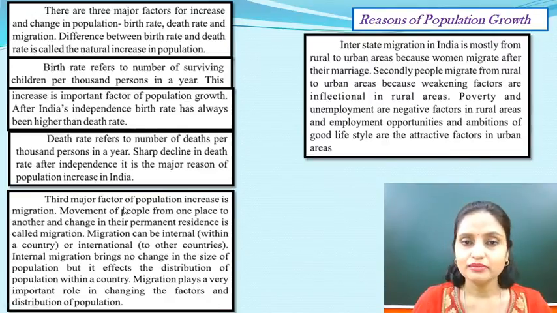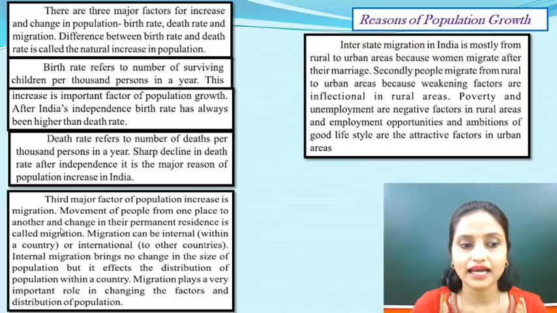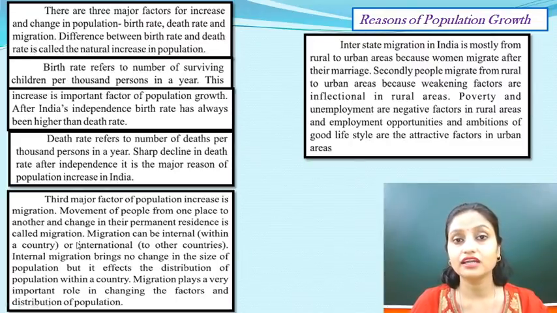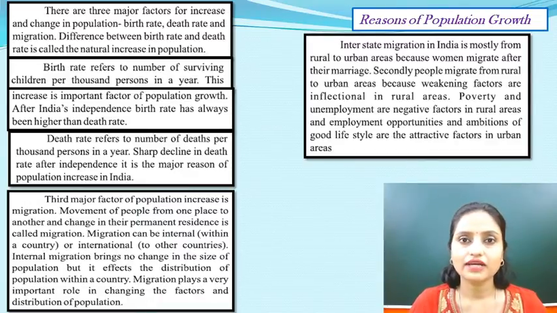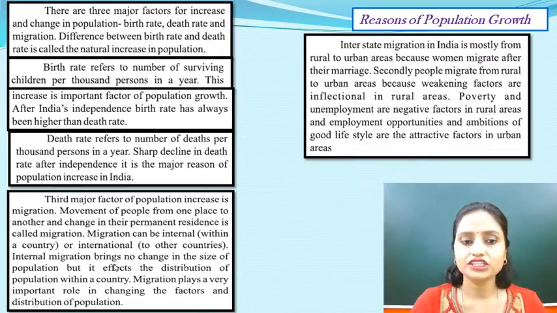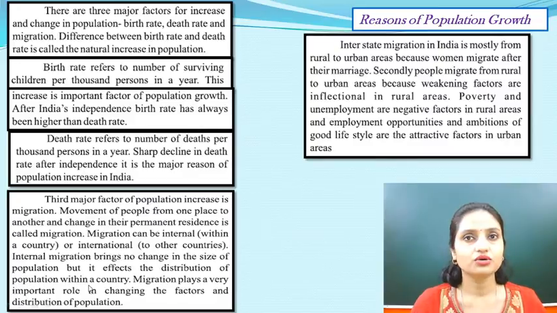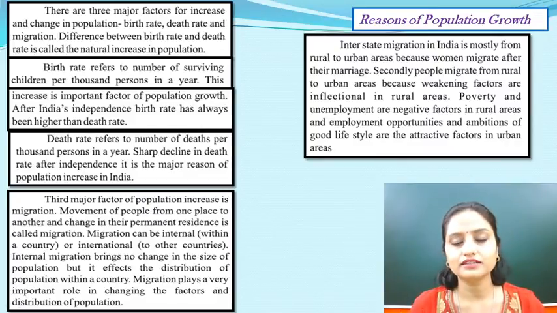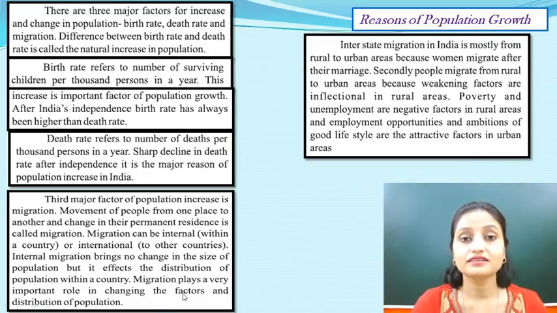Okay. The third major factor of population increase is migration. यहाँ से वहाँ जाना. Movement of people from one place to another and change in their permanent residence is called migration. Again a 1 mark question over here: what do you mean by migration? Movement of people from one place to another and change in their permanent residence is known as migration. Migration can be internal, within the country, or international, outside the country. Internal migration brings no change in the size of population, but it affects the distribution of population within a country. So उससे कोई फर्क नहीं पड़ेगा, reason being you are only in the country, but again state population change हो जाएगा. Migration plays a very important role in changing the distribution of people.